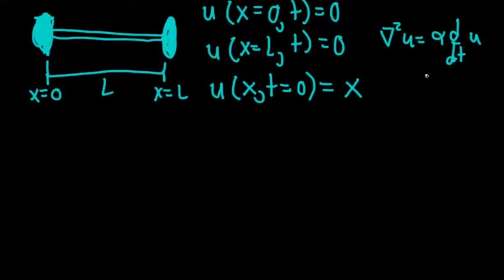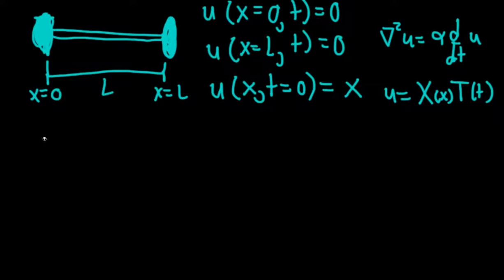And now, let's just go ahead and solve it. The first thing that we should do is assume separation of variables. I'm going to assume that u is made of two functions, one called X that only depends on x, and one called T that depends only on time. So let's write it.